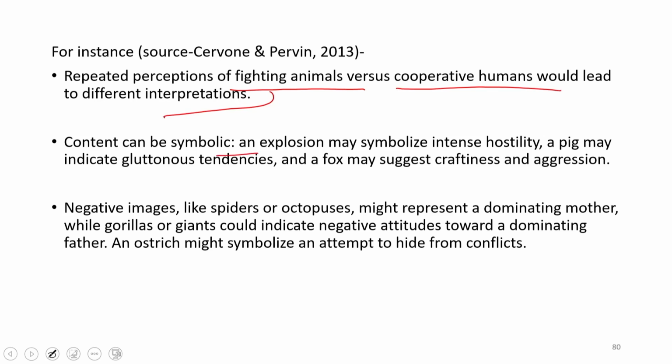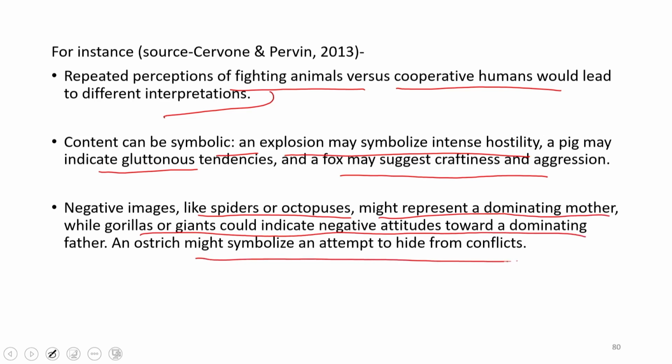Content can also be symbolic. An explosion may symbolize intense hostility. Somebody may see a pig, which may indicate a gluttonous nature, and a fox may suggest craftiness and aggression. Negative images like spiders and octopuses might represent a dominating mother, while gorillas or giants could indicate a negative attitude towards a dominating father.